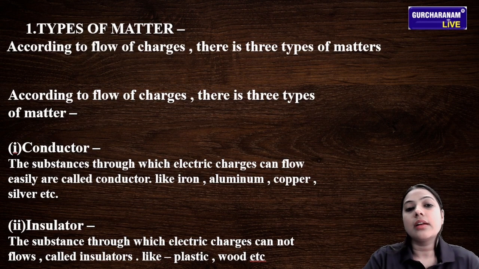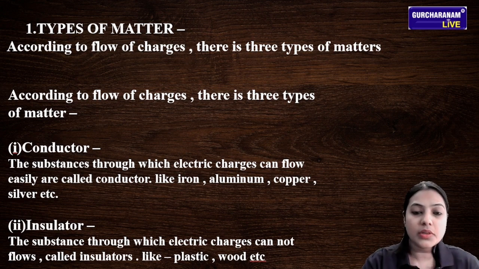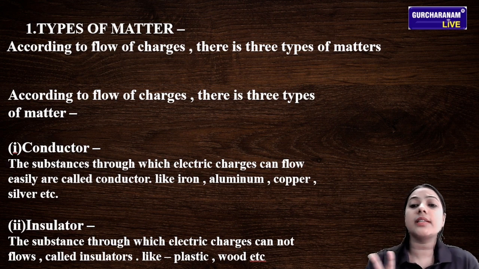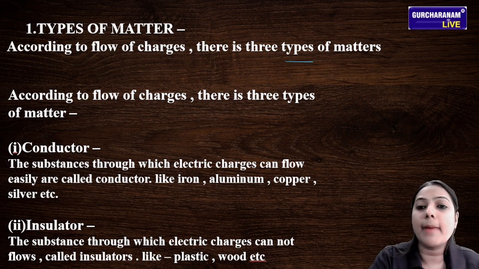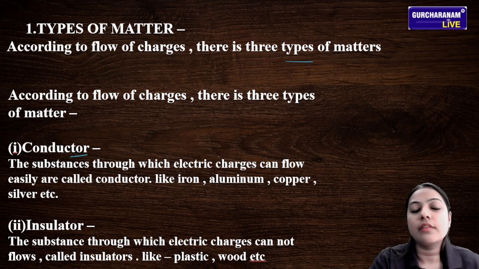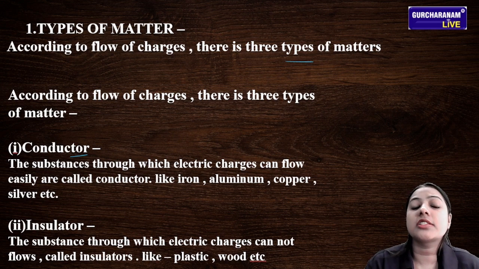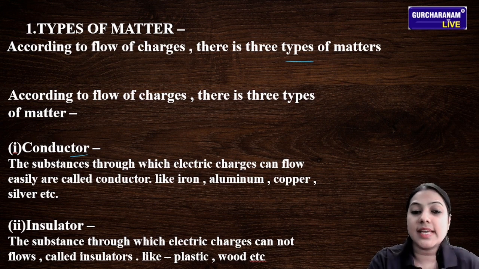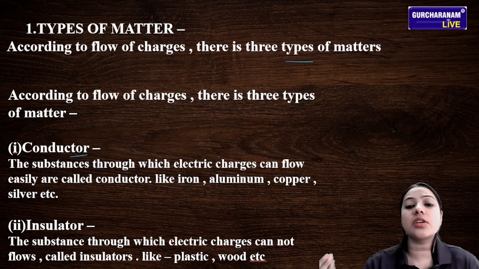After that, types of matter. There are types of matter according to the flow of charges. Since we are talking about charges, according to the flow of charges we have three types of matter. The first type is conductor. We know what a conductor is. The substances through which electric charges can flow easily are called conductors.